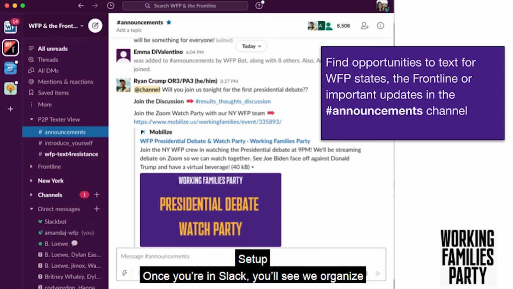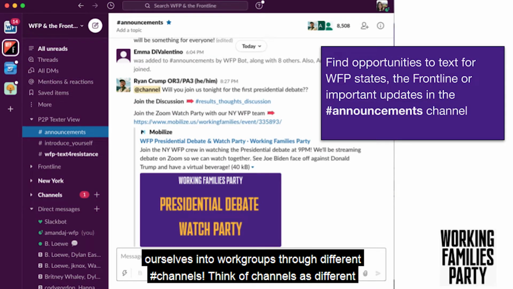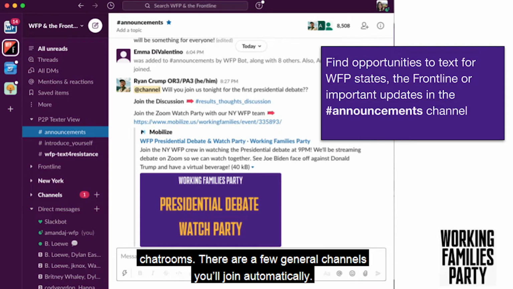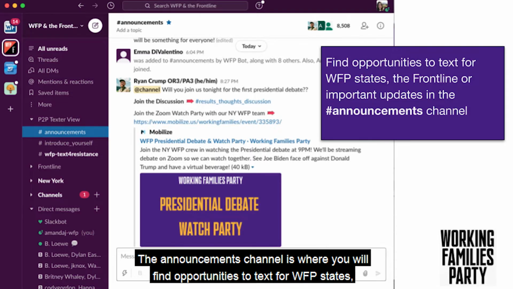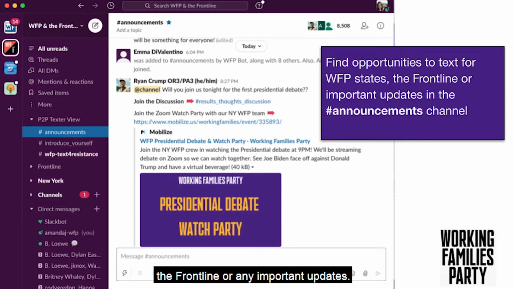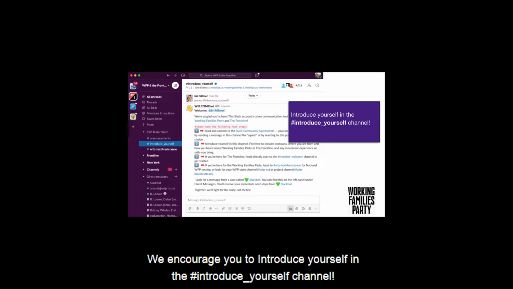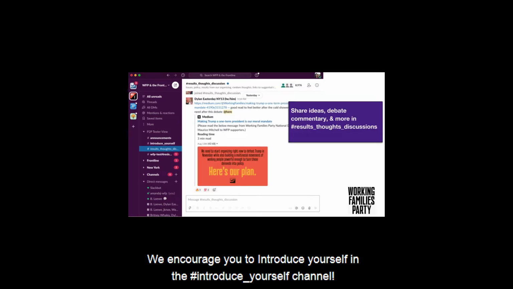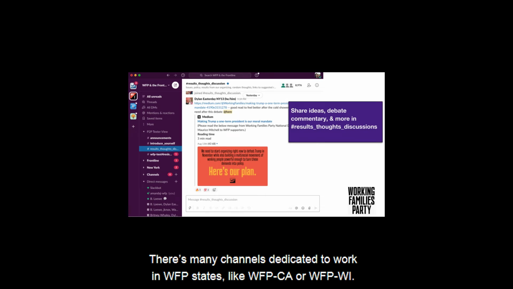Once you're in Slack, you'll see we organize ourselves into work groups through different channels. Think of channels as different chat rooms. There are a few general channels you'll join automatically. The announcements channel is where you will find the opportunities to text for WFP states, the frontline, or any important updates. We encourage you to introduce yourself in the Introduce Yourself channel. You can share ideas, debate commentary, and more in the Results, Thoughts, and Discussions channel.